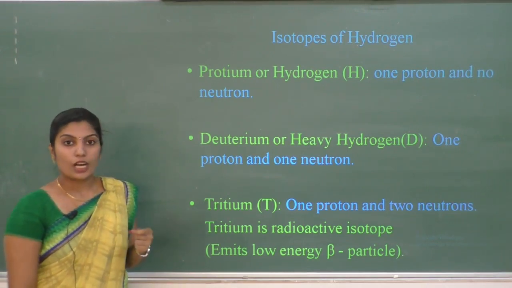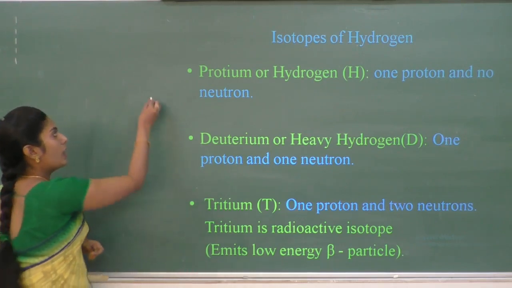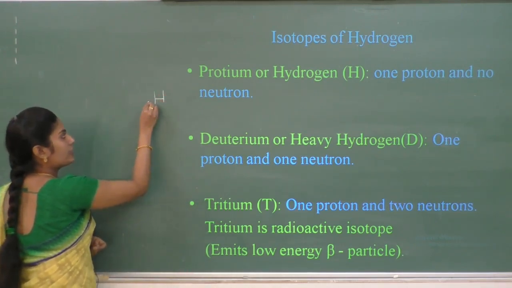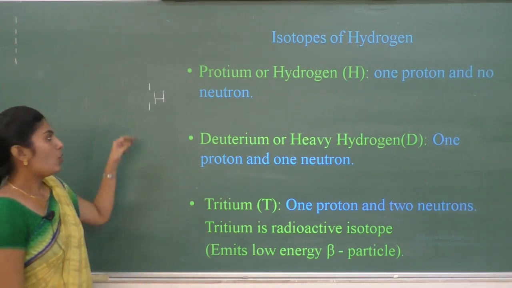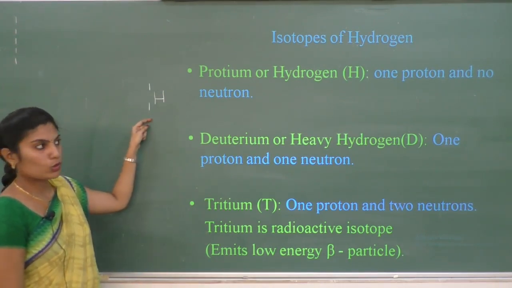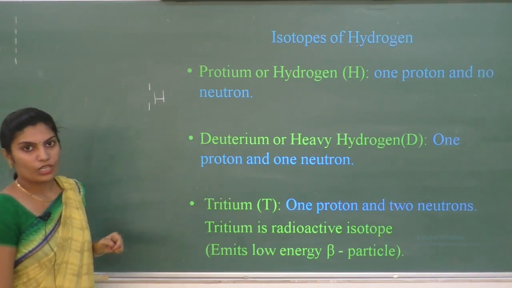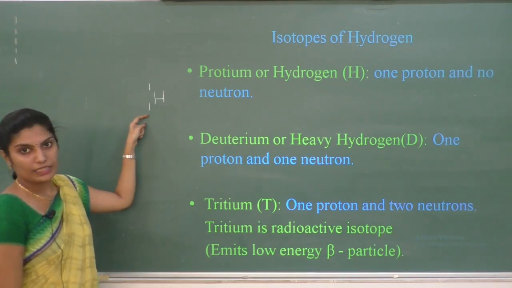You know how to calculate the number of neutrons. If I consider hydrogen, it contains 1 electron and 1 proton and no neutron. Number of neutrons is equal to mass number minus atomic number.